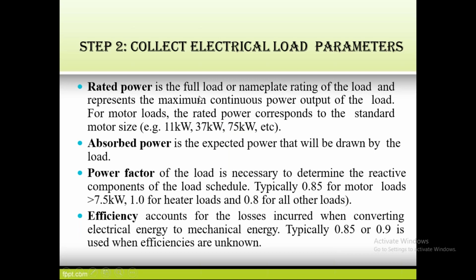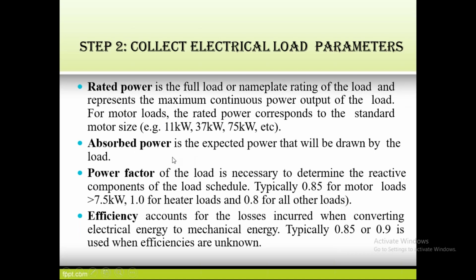Suppose, see here, rated power. Rated power is the full load or nameplate rating of the load, and it represents the maximum continuous power output of the load. For motor loads, the rated power corresponds to standard motor sizes such as 11 kilowatts, 37 kilowatts, 75 kilowatts, etc. So rated power is the maximum, that is, the full load power mentioned on the nameplate.